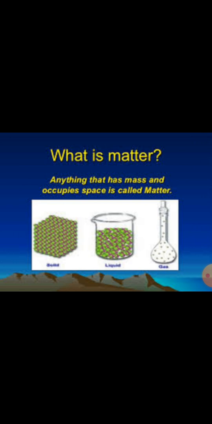Clear? And after that, you have read about the states of matter. There are three states of matter, or we can say matter exists in three states. Clear? After the definition, you have read that matter exists in three states. And these three states are solids, liquids, and gases. Clear? So there are three states of matter: solid, liquid, and gas.